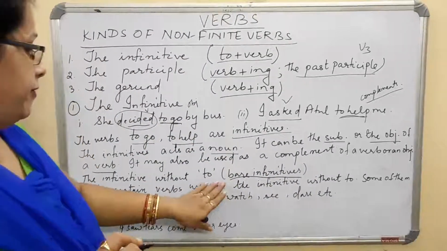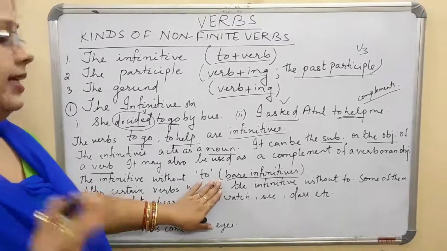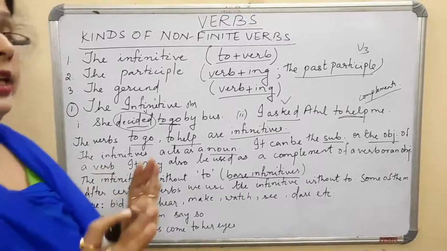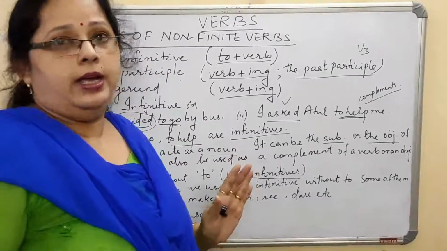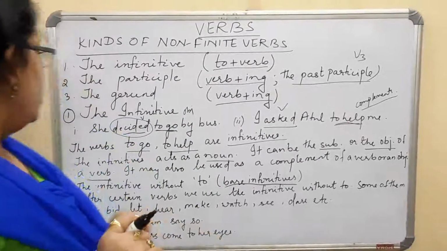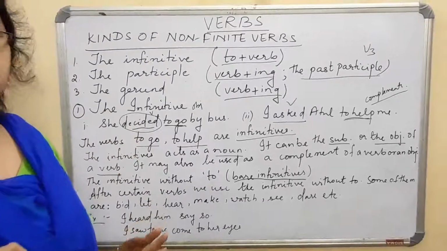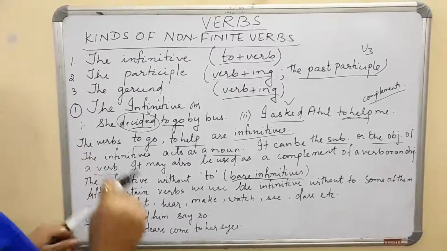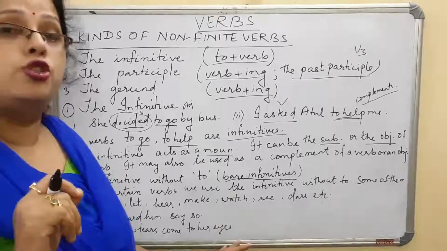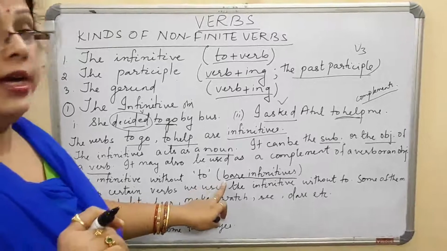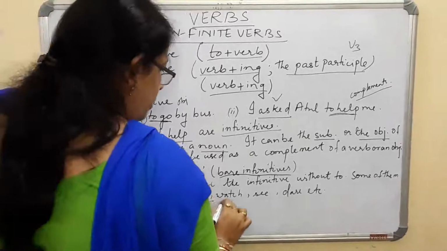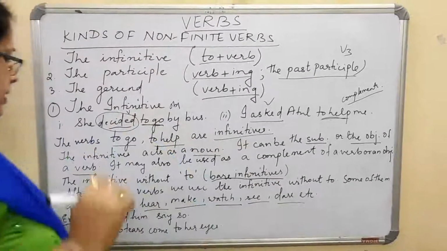That means bare infinitive means here there is no to; to is not placed before the verb. Some verbs take to. I asked Atul to help me. I cannot say I asked Atul help me. This is totally wrong. If I say she decided go by bus, that is also wrong. So for some verbs we cannot use to, and we have to make it a bare infinitive. For example, bid, let, hear, make, watch, see, dare, etc.